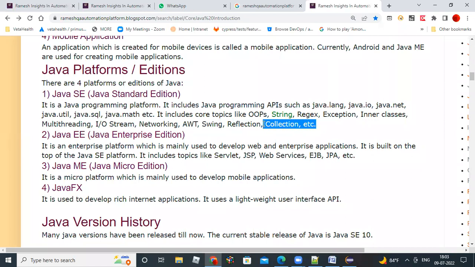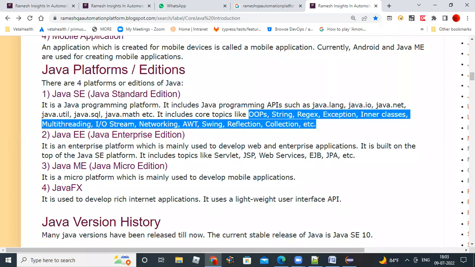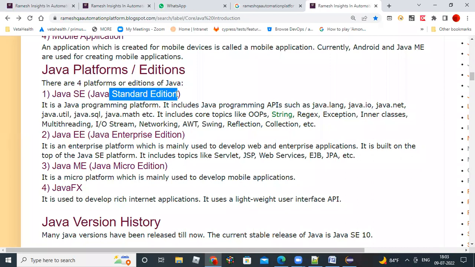All these basic topics you can find in the Standard Edition. If you install Java SE, that's good enough for us. You don't need to worry about other latest technologies. For us, Java Standard Edition is more than enough.